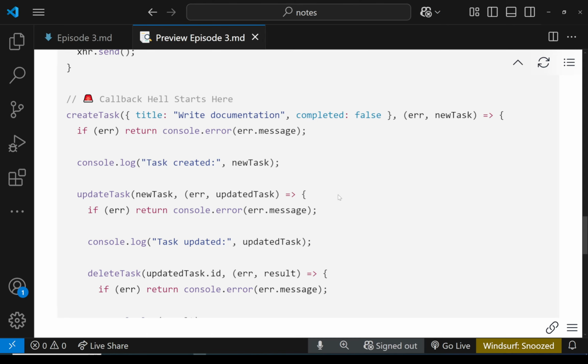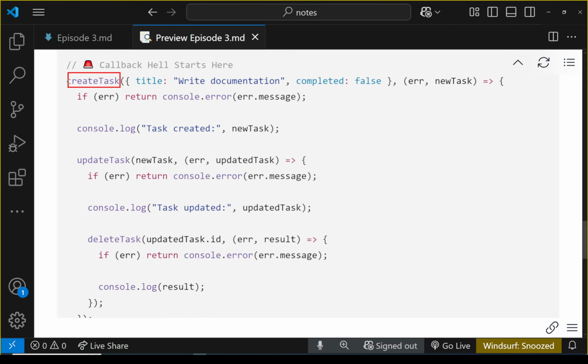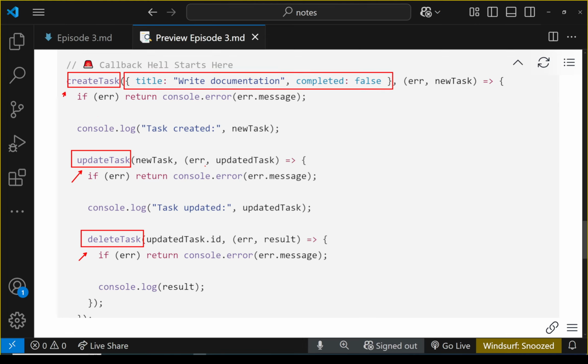So first off, as you can see here, we are calling the create task, which is the first asynchronous function. Then inside of it, we are calling the update task, and then if that's successful, we are calling the delete task. So the three asynchronous operations are chained together. And we know that these asynchronous operations, as the first parameter, they will receive a task object, right? And as the second parameter, they're going to receive a callback. So this is the callback that these asynchronous functions receive.